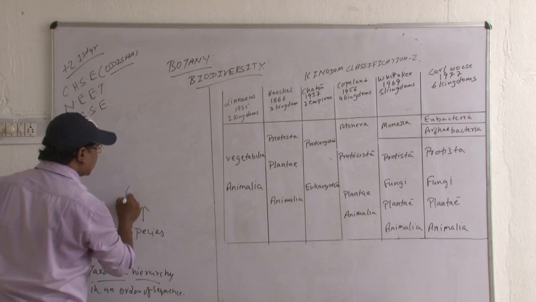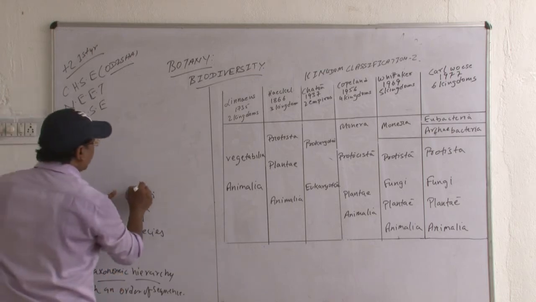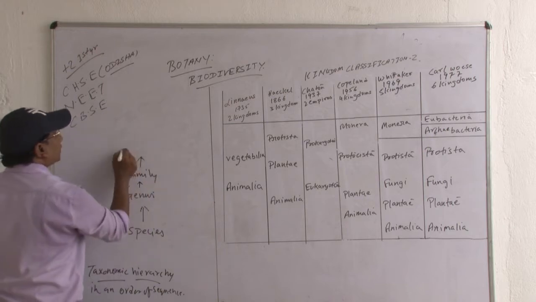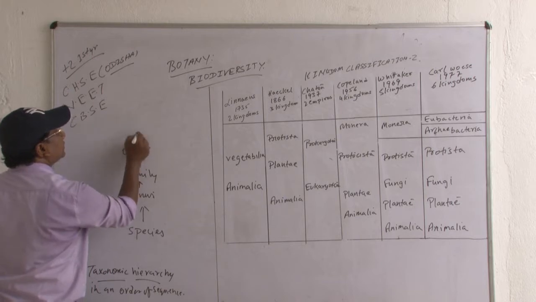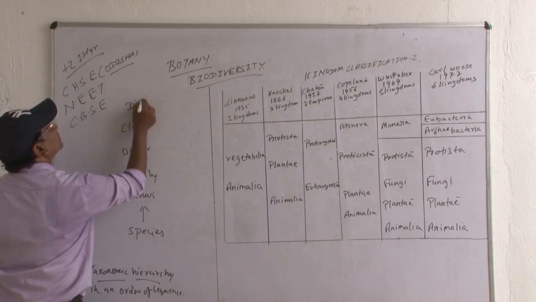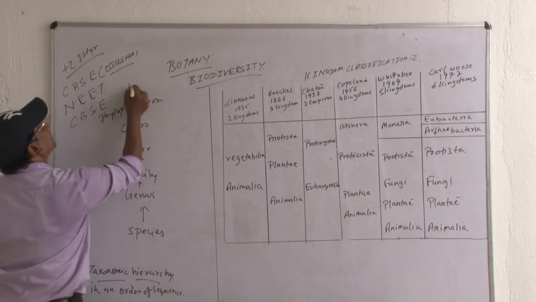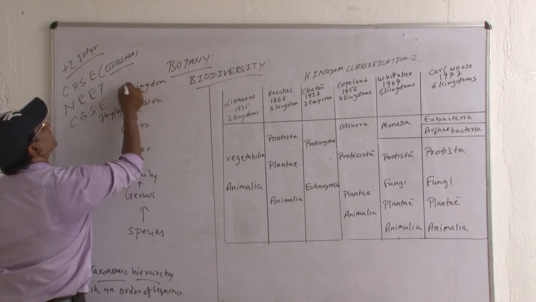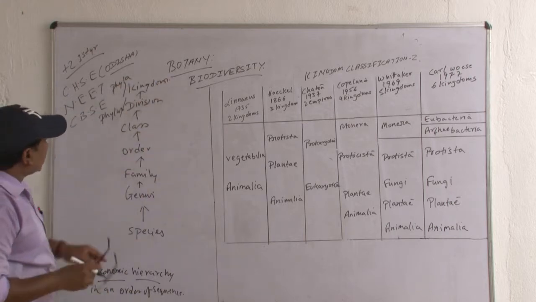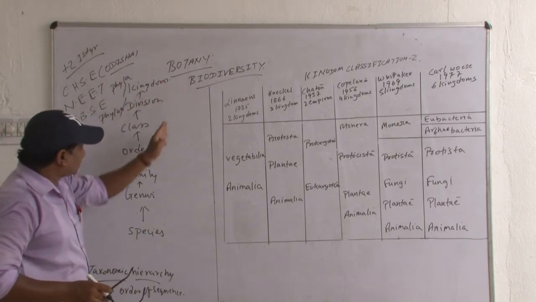Then genus, family, order, class, then division or phylum, then kingdom. So from the lowest rank to the highest rank, taxonomic arrangements are from the lowest to the highest, and from the highest to the lowest.